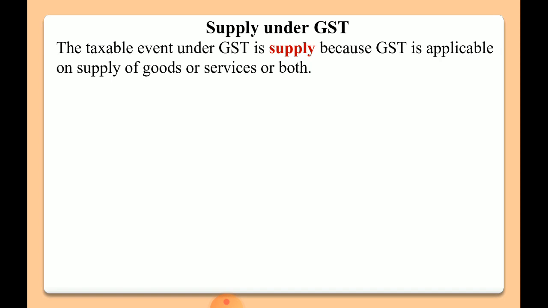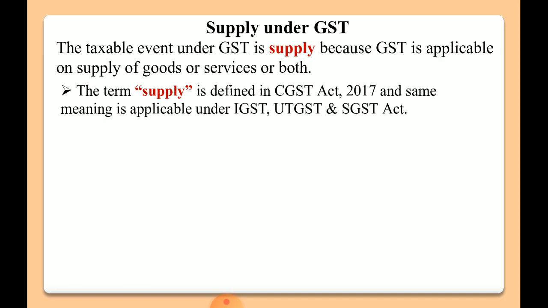So here we will discuss what is supply, what are the different items included in supply, what is the scope of supply, all these we will discuss here. So what is supply? The term supply has been expressed, not defined, in the CGST Act 2017, and the same meaning of supply is there in the IGST Act, UTGST Act and SGST Act. It means the same meaning of supply is there in all the acts of GST.